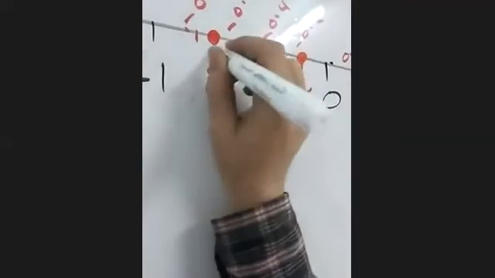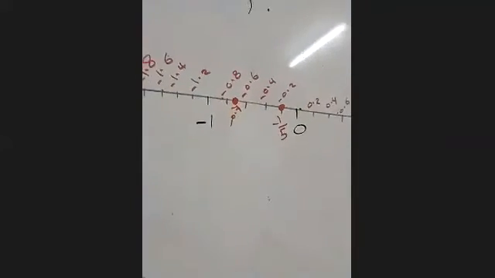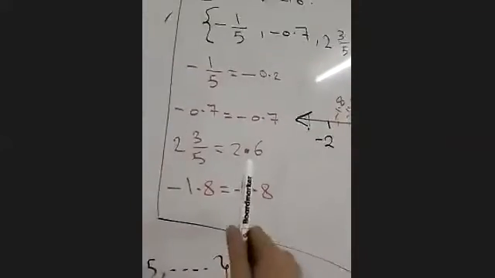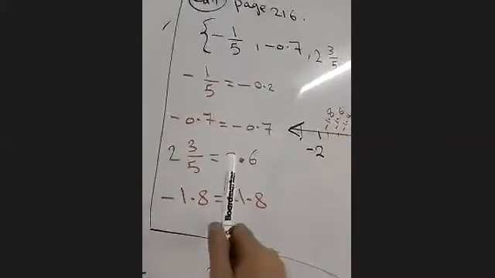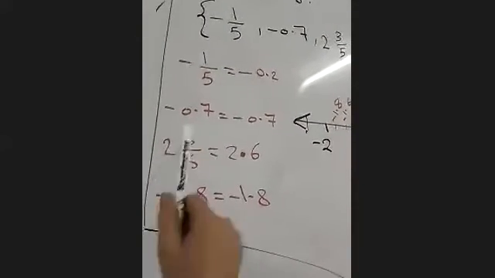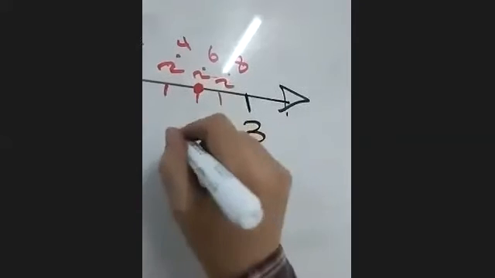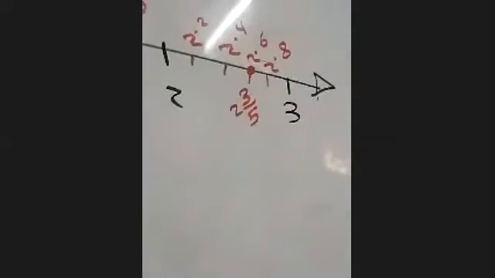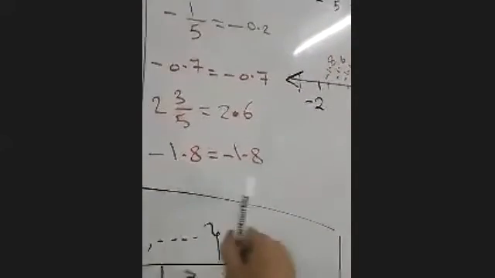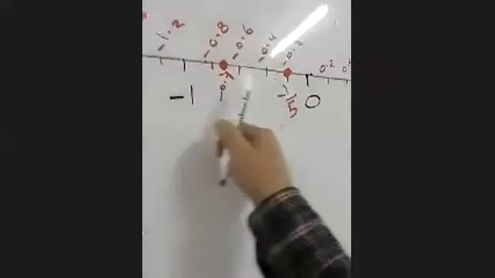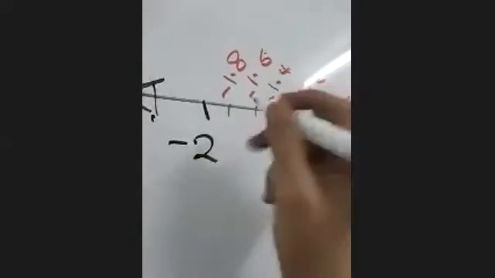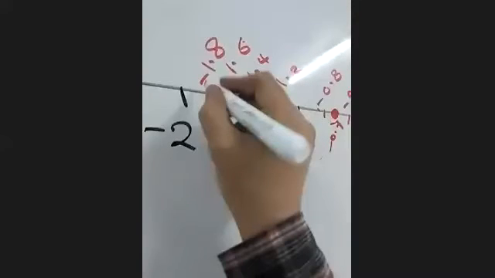Next, we have 2.6, which is 2 and 3 over 5. It's the same, so this one will be 2 and 3 over 5. Last one, negative 1.8. Where is negative 1.8?